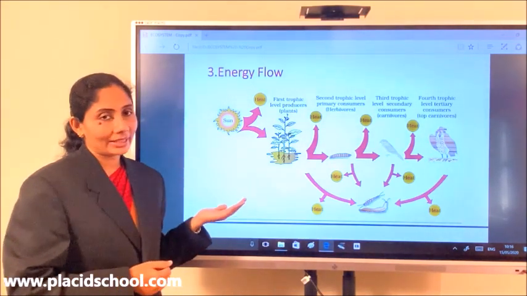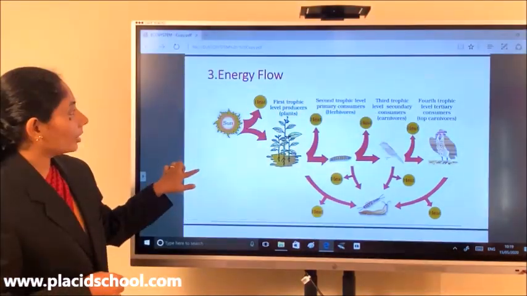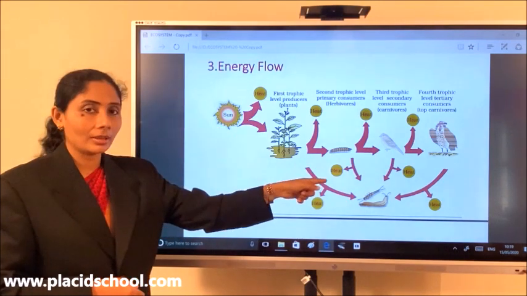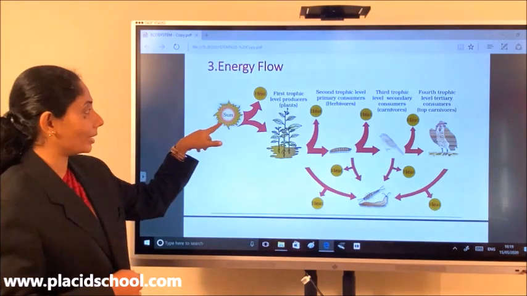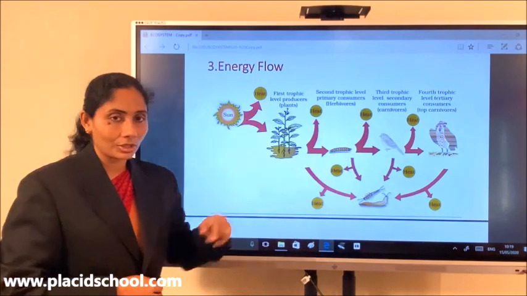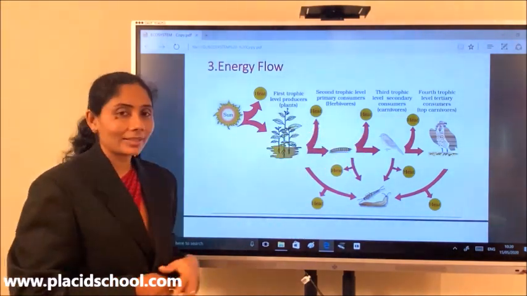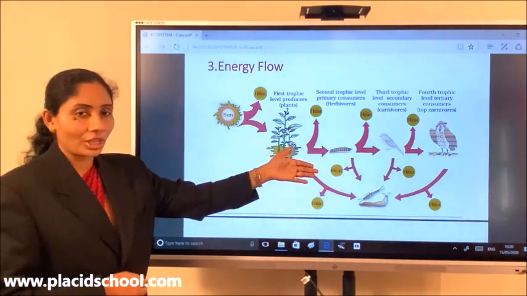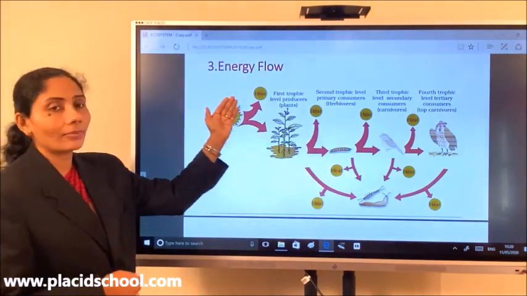Moving on to the next function of the ecosystem, that is energy flow. Now you can see here in this diagram the energy flow happening in the ecosystem. You can see the sun being the source of energy, and these arrows represent the flow of energy. Some energy is lost in the transfer as heat. I hope by this time you might have understood this is nothing but the food chain. So in the ecosystem, it is through the food chain that the energy is flowing.